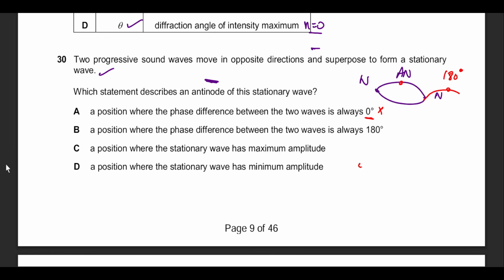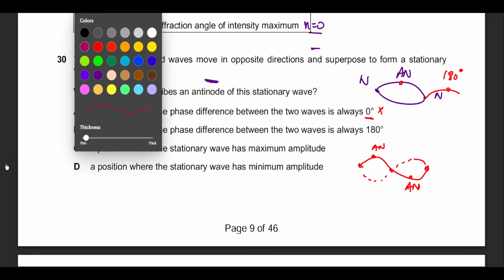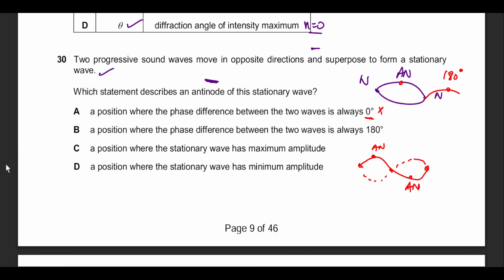You see the stationary wave established like this. This is the first phase, and this is the next phase. If I'm comparing this antinode with another antinode, they're exactly opposite to each other. And nodes don't vibrate, so they don't have a phase difference. So this first statement is incorrect. The phase difference between two waves is always 180.